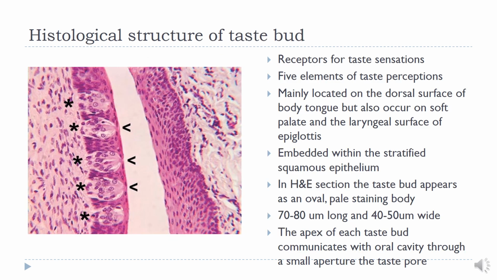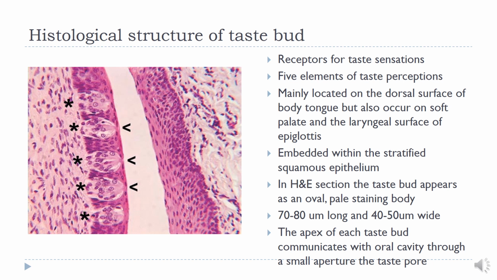So taste buds are the receptors for sensation. They are involved in perception of five elements of taste: sweet, saltish, bitter, sour and umami. This I will show you in the next slide. The taste buds are mainly located on the dorsal surface of the tongue, but they also occur on the soft palate and the laryngeal surface of the epiglottis.